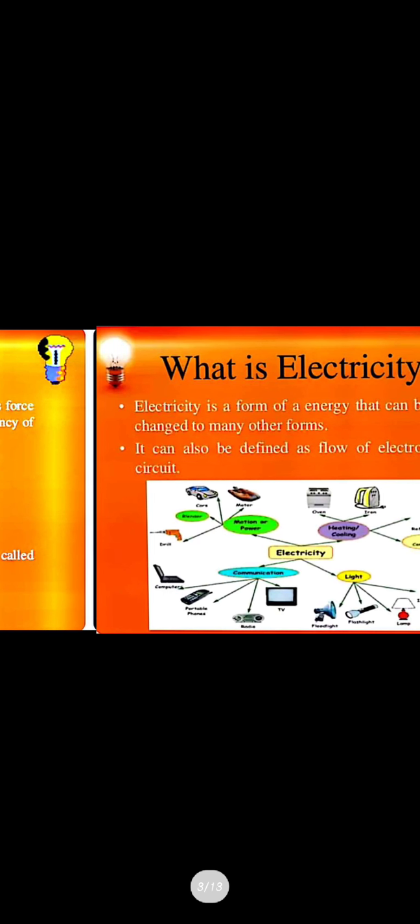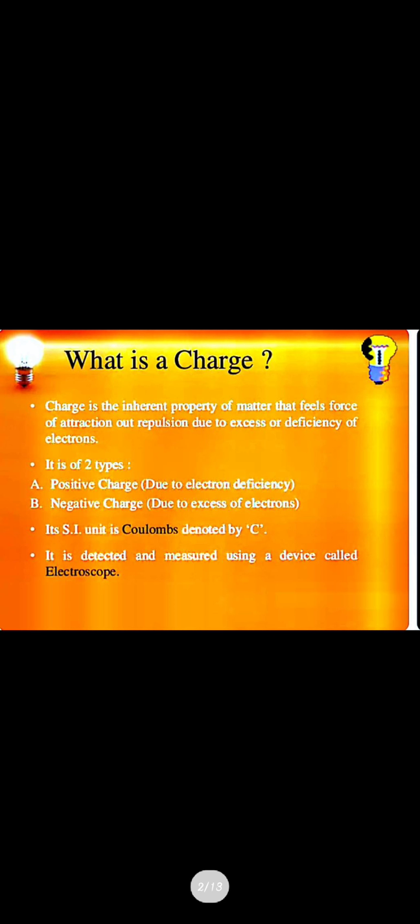Then, what do charges mean? Charge is a property; charges feel attraction or repulsion, and that is due to the deficiency of electrons. We already know that charge is a property that is accumulated on a surface when there is a deficiency somewhere. So one will be the place where the electrons leave, and that place will become positive charge, and where the electrons are more, that will be considered negative charge.